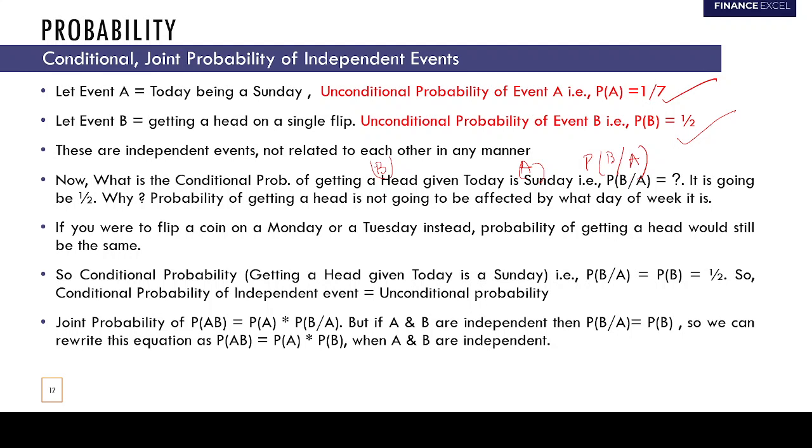It's going to be 1 by 2 only, right? Why? Because the probability of getting a head is not going to get affected by what day of the week it is. If you were to flip a coin on a Monday or a Tuesday instead, the probability of getting a head would still be the same. So the conditional probability of getting a head given today is Sunday is 1 by 2, and 1 by 2 is nothing but the unconditional probability of B, right?